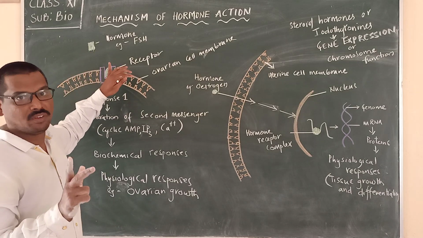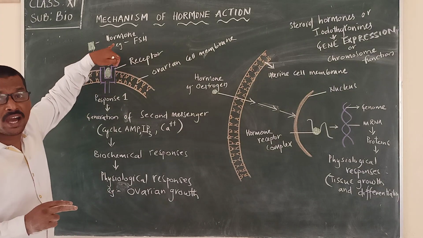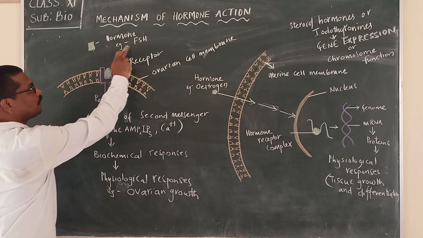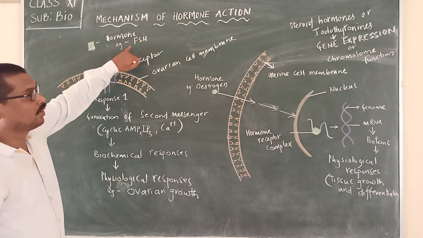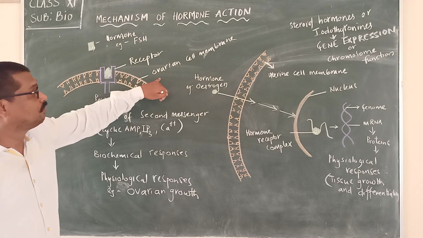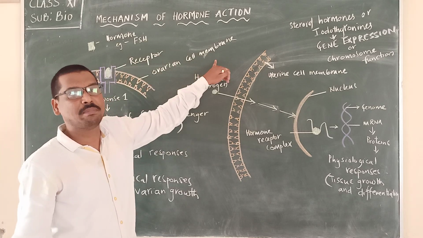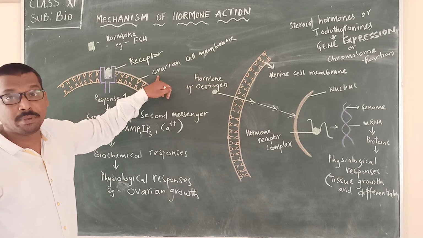Now for example, if there is a hormone, for example, follicle stimulating hormone, it will be acting upon the ovarian cell membrane.